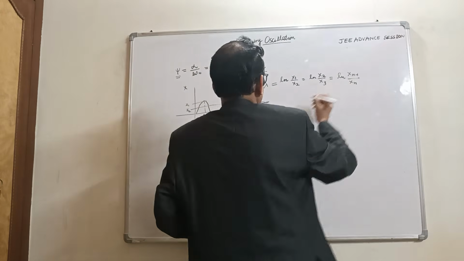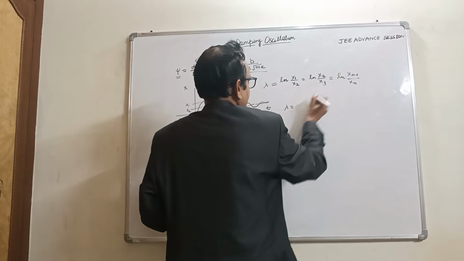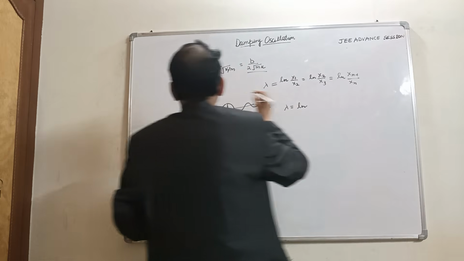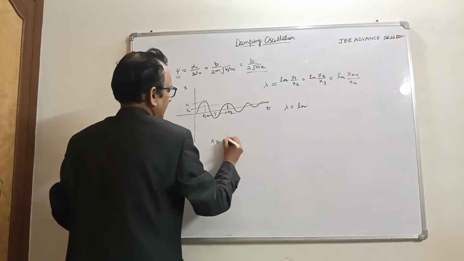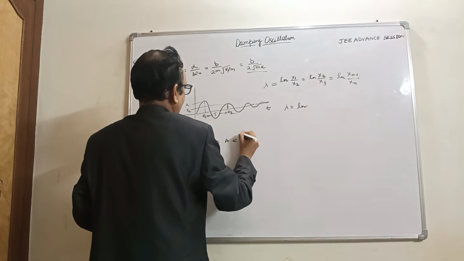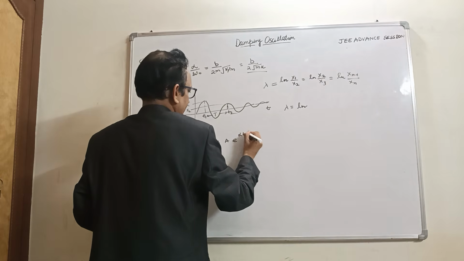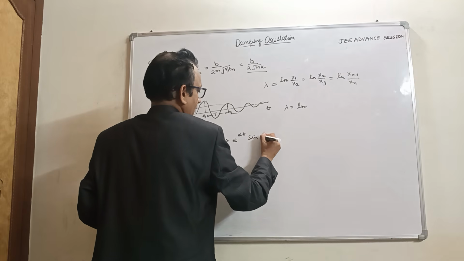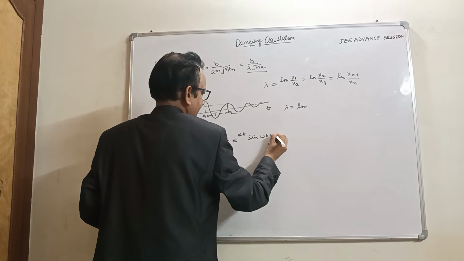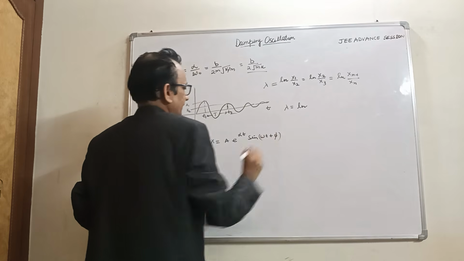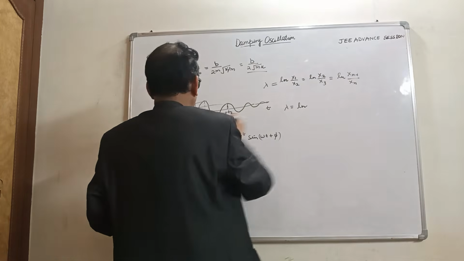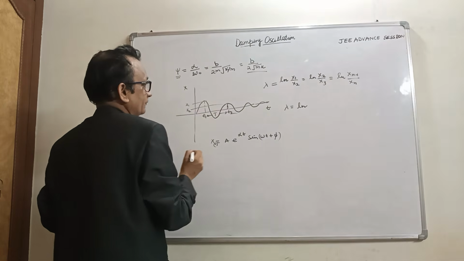So we put the value here. So natural log of x1, where x would be a e raised to power alpha t and sine omega t plus phi. This is the equation for the displacement at time t. So this is time t1 for x1.